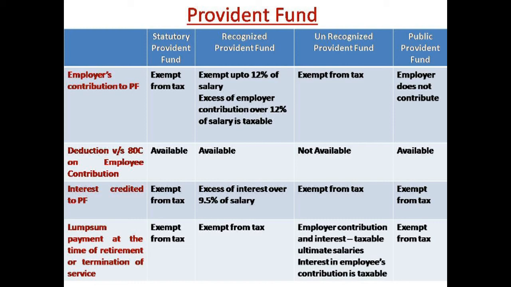The next, deduction under section 80C on employee contribution. As I told earlier, both the employer and the employee contribute. In case of statutory provident fund, it will be available. In case of recognized provident fund, it will also be available. In case of unrecognized provident fund, it will not be available. And in case of public provident fund, it will be available. That means the employee will also contribute a certain amount.